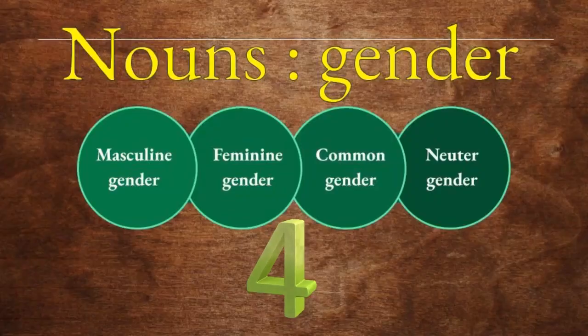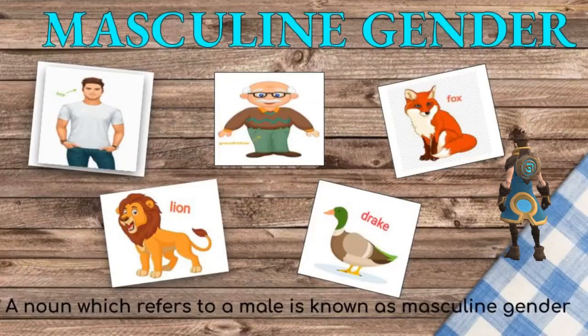Not only in human beings but also in animals we can see the male and female. Gender nouns can be divided into four types. How many types? Four types. They are masculine gender, feminine gender, common gender and the last one is neuter gender. Four types of gender nouns are there: masculine, feminine, common and neuter.